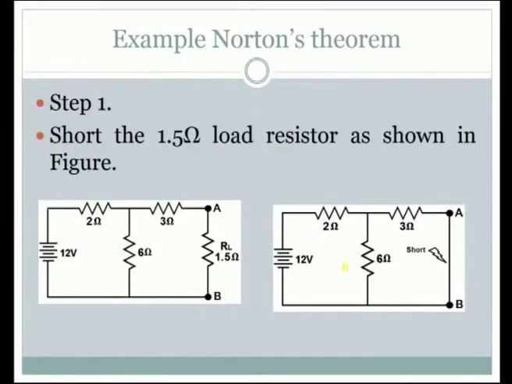Step 1, short the 1.5 ohm RL, this is the load RL, this has to be short circuited. It is done here. See, we have a short circuit, we have connected them by short circuiting. Why is it done? Using this only we need to find out what is the current.